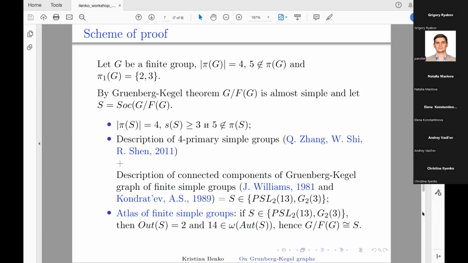By our definitions, we need a Grünberg-Kegel graph with 3 connected components, with a clique of 2 and 3 in the first component, 7 in the second component, and 13 in the third component. So the factor G by Fitting group is a socle.